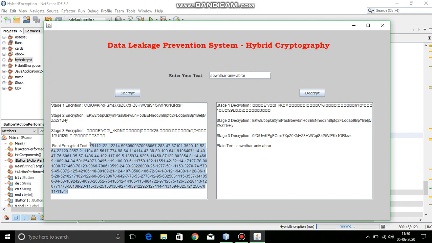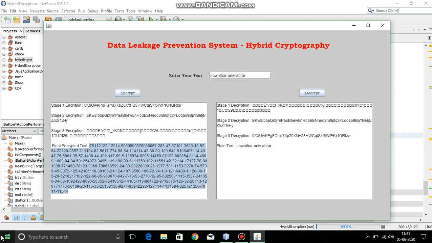It has a disadvantage that the size of the encrypted text is a bit big, but it is a trade-off so that we get a very good encryption. Highly confidential data in big organizations can be encrypted using this project, so that the text is highly secure.